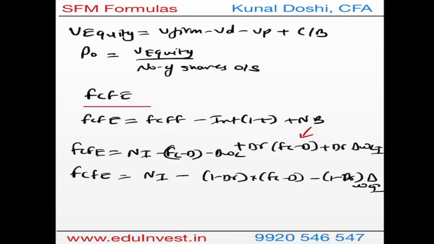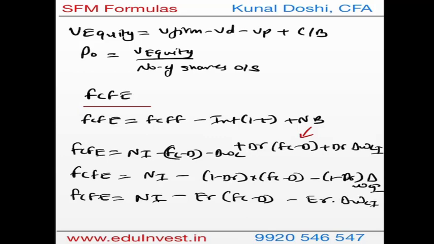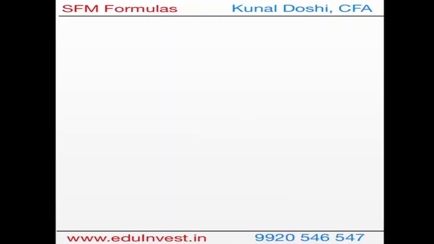Why is it so? So basically your FCFE will be net income minus (1 minus debt ratio, which is the equity ratio) times (fixed capital less depreciation) minus equity ratio times change in working capital investment. Now debt ratio is nothing but debt over debt plus equity, and equity ratio is nothing but equity over debt plus equity. Debt ratio plus equity ratio equals 1. So through this way what we get is FCFE.